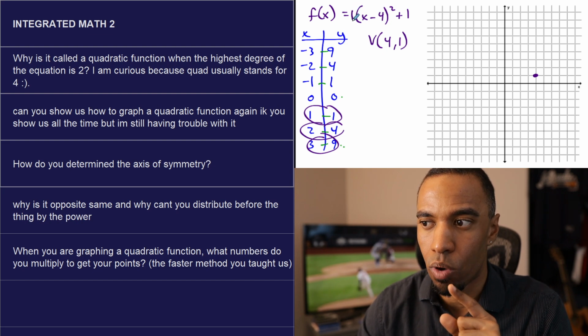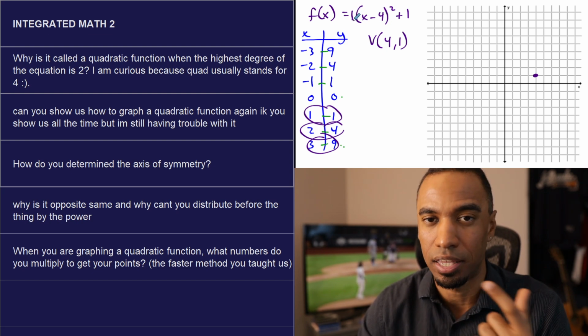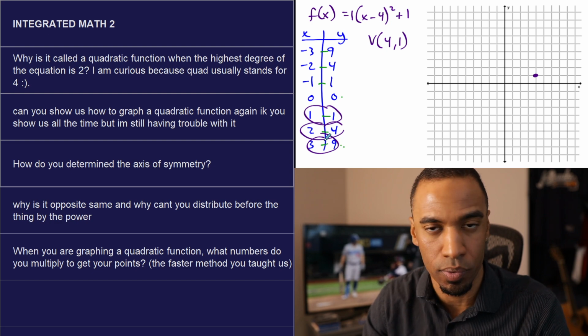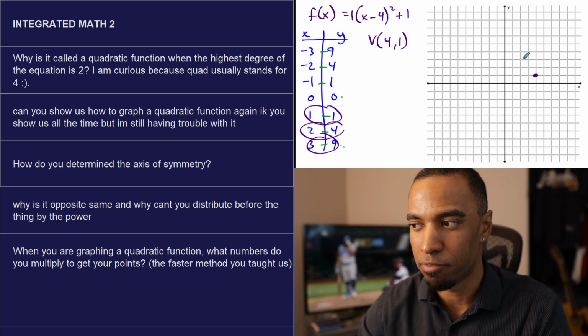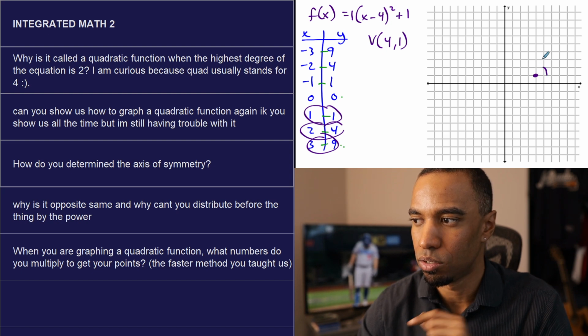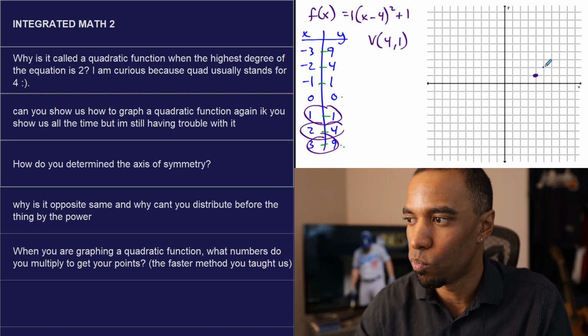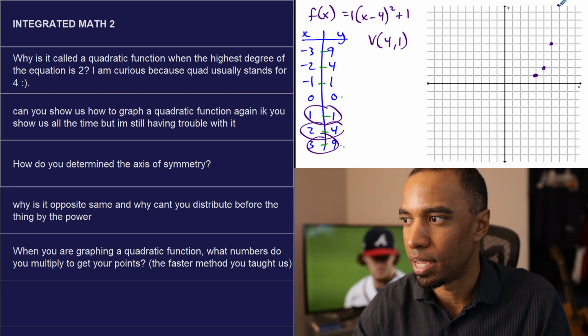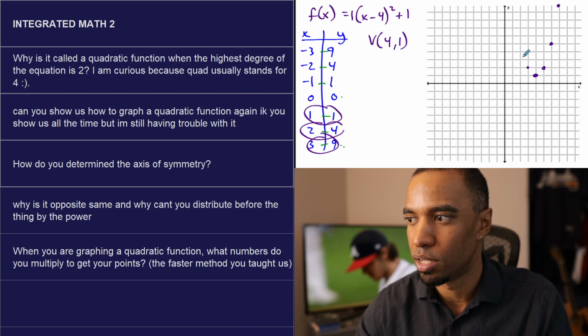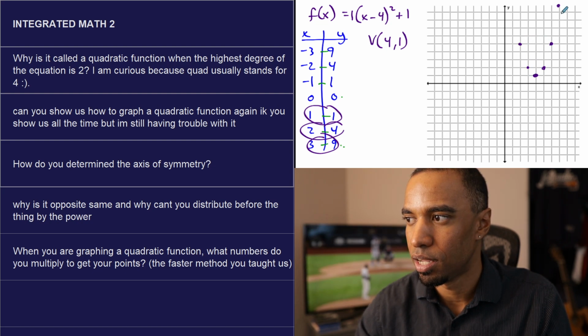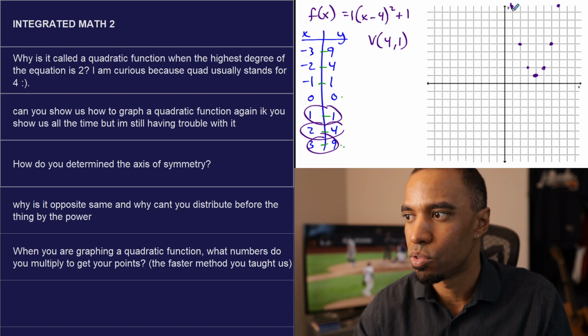This stretch factor is 1. You don't see it, that means it's a 1. Like the parent function, it's 1, 1, 2, 4, 3, 9. That means from my vertex, just like from the origin, but from my vertex, I go 1, 1, 2, 4, 3, 9. And you reflect across your axis of symmetry, like over here and over here. I'll draw the axis of symmetry later. I'm just getting some quick ones in here. So there is that graph.